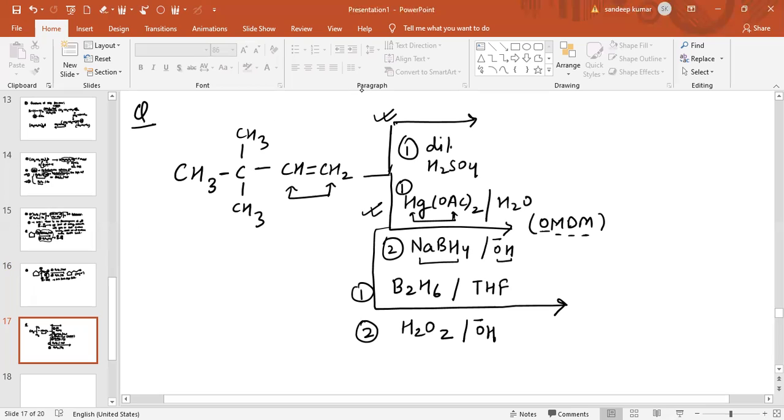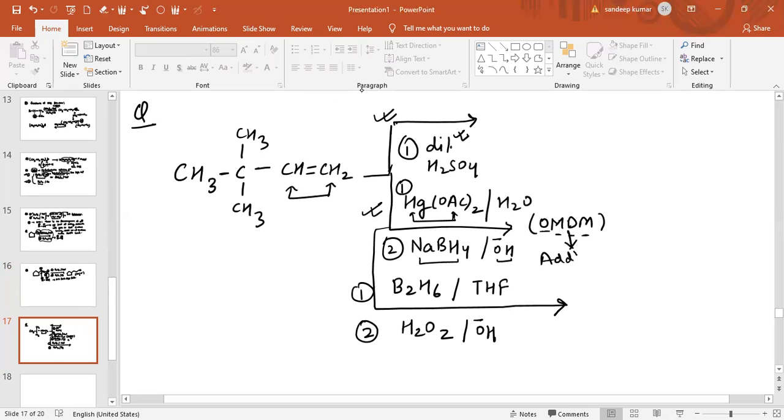So basically the first reaction is based on dilute H2SO4, and we have already studied it. We will discuss each reaction one by one. First of all, I am making the products of the second and third paths, because the first reaction is very simple. As we know, what happens in the OMDM reaction?